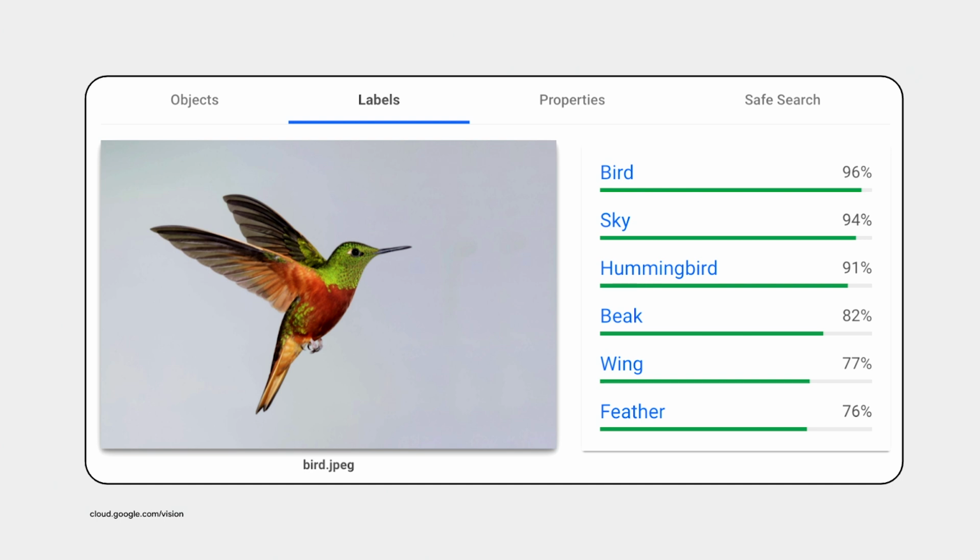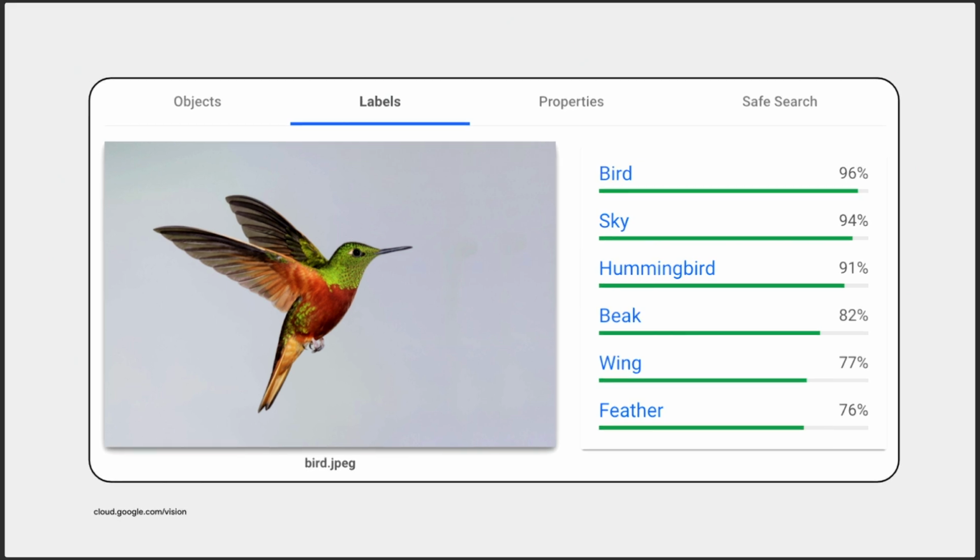For example, the Cloud Vision API, when shown the bird image we used before, gives us some good results. The API already recognized that there is a hummingbird in the image. This API can also be called in batches, making the process of analyzing big amounts of data faster. The same endpoint also does object detection, OCR, color analysis, and gives us some info on safe search scores. It's a very complete API. You can try it directly on the link below with your own image just to have an idea.